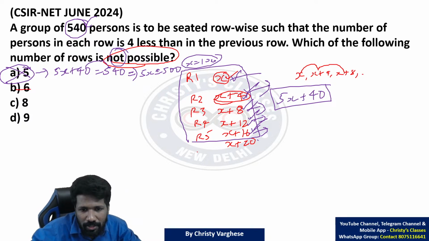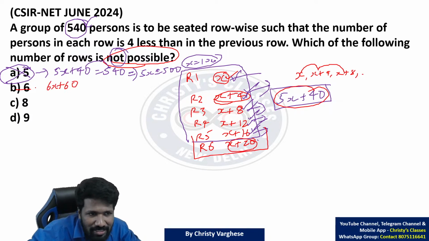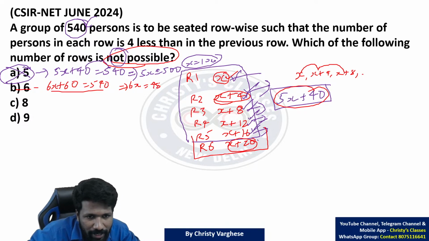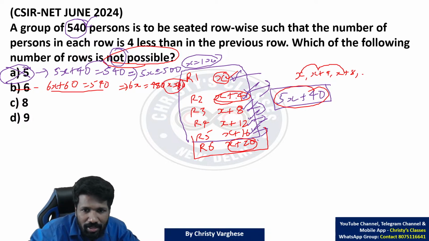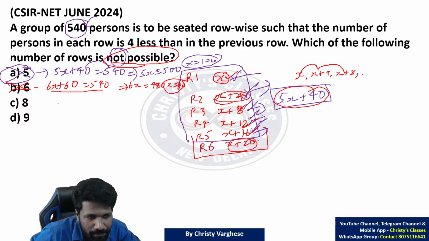If it is 6 rows, मीन्स row 5 के बाद row 6 भी include करना है, मतलब ये 5x plus 40 के साथ एक x plus 20 भी add करना है, that is 6x plus 60. 6x plus 60 is equal to 540. So 6x क्या होगा? Again, after a point of time you realize that when you see this itself, this is possible. I will explain that little bit more. Before that, if you solve it, x is equal to 80 मिलेगा. x 80 है तो 84, 88, 92, 96 etc. Totally possible. So this is also not the answer.